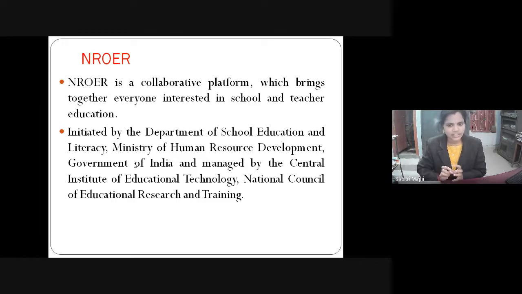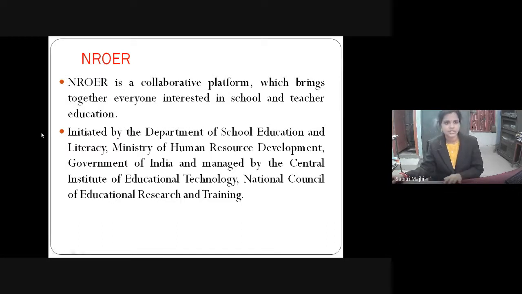Google or any other search engine have any kind of resources that may be commercial, free, open access, open educational, everything. You have to filter OER out of them, which is quite difficult. But here, these are the dedicated OERs I am going to discuss. These repositories have only open educational resources. You do not have to filter anything. Whatever resources you retrieve from these repositories, these are all open educational resources.